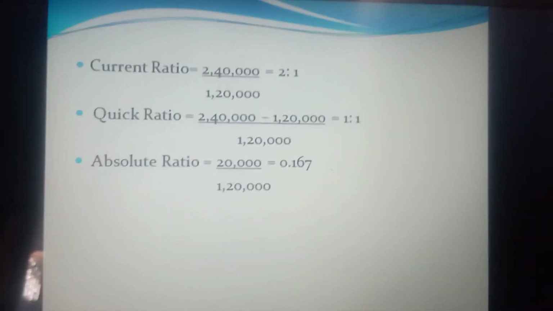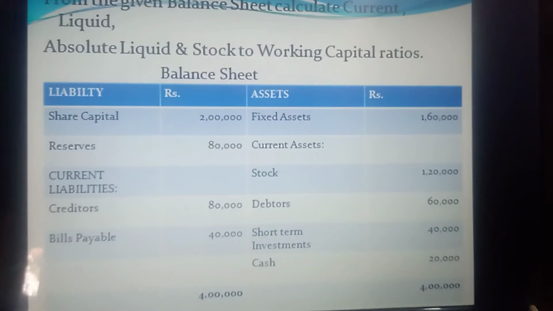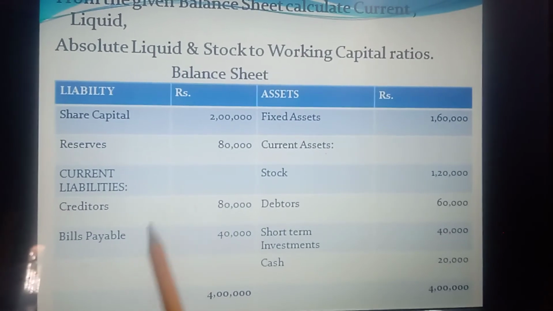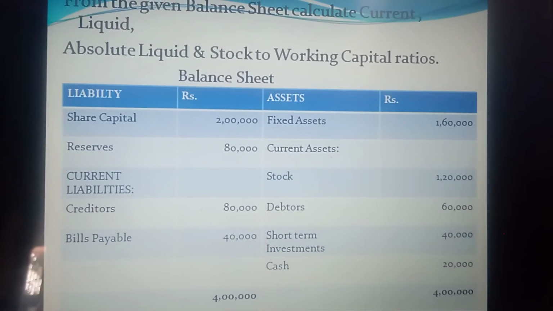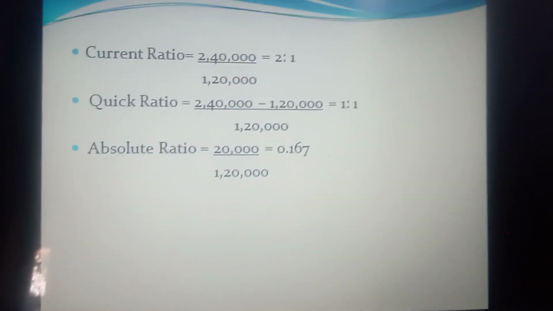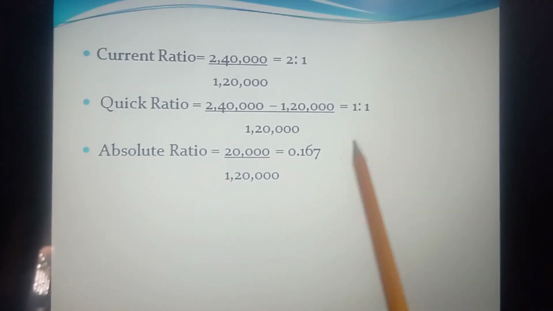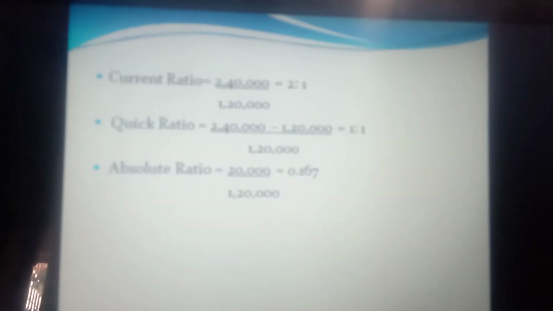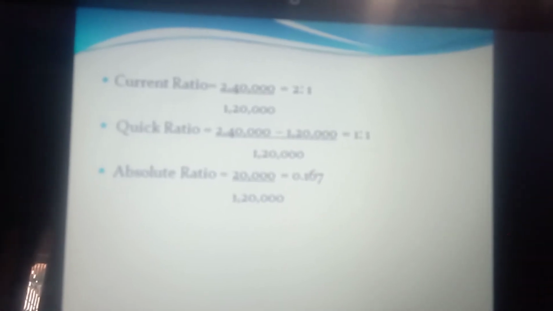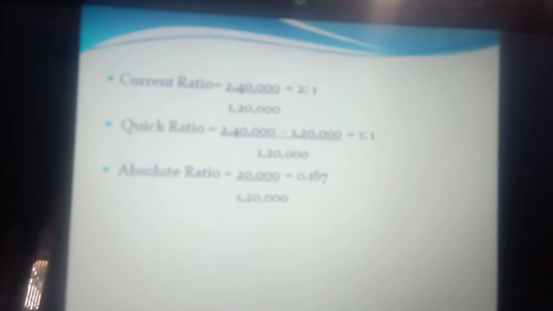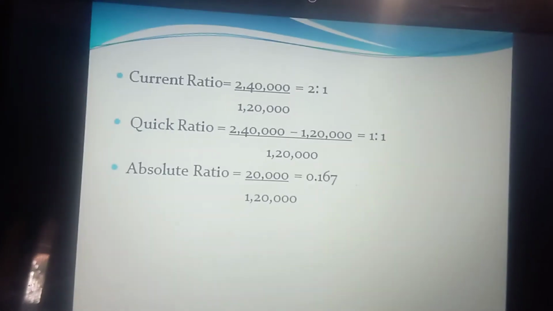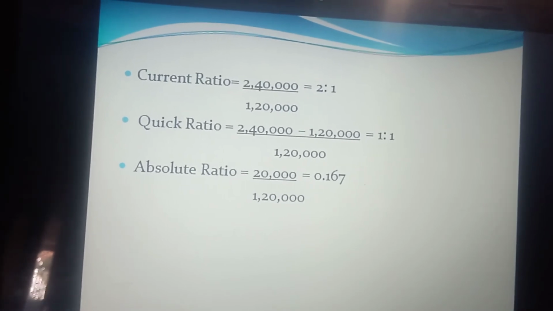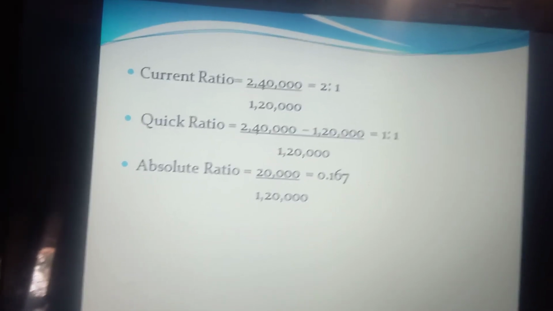Now moving to the liquid liabilities or current liabilities, we have creditors and bills payable: 80,000 and 40,000, so 1,20,000 will be the current liabilities here. So you can see we are getting the answer 1:1. The quick ratio, also known as the acid test ratio, generally at 1:1 is considered the satisfactory level of the current financial position.